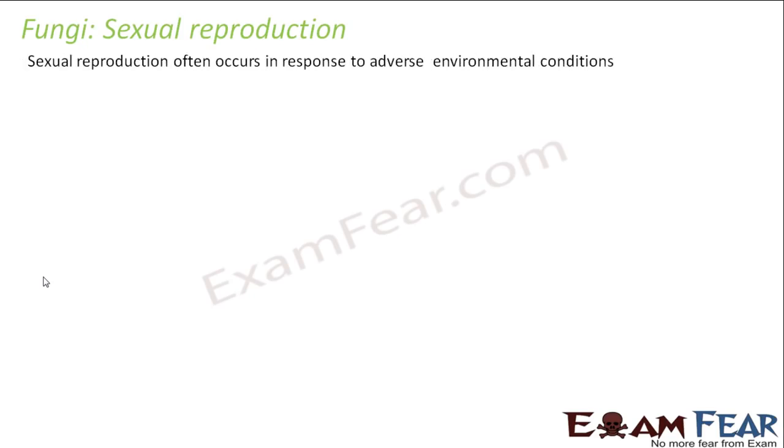Sexual reproduction often occurs in response to adverse environmental condition. In fungi, in favorable conditions they mostly go for asexual reproduction. But when the environmental conditions are adverse, they generally go for sexual reproduction.